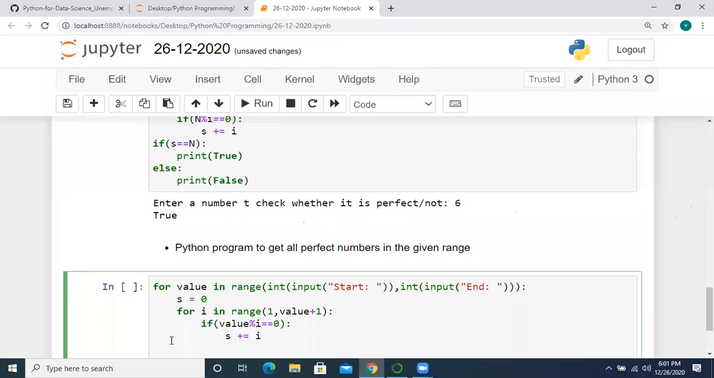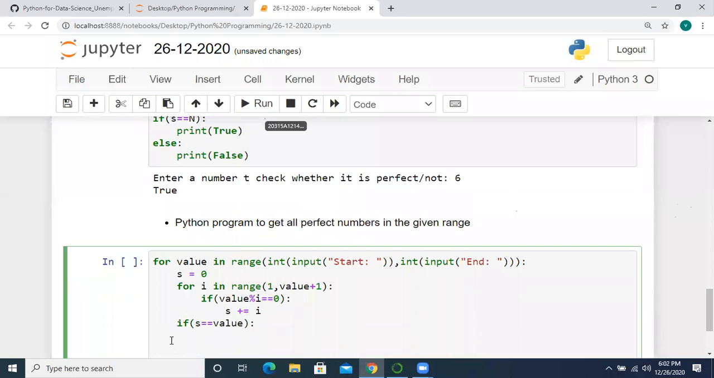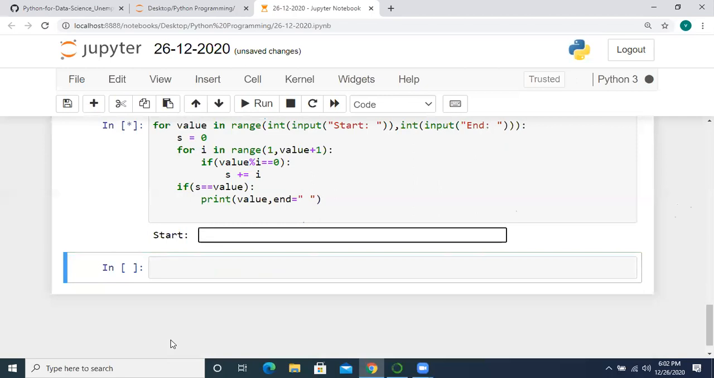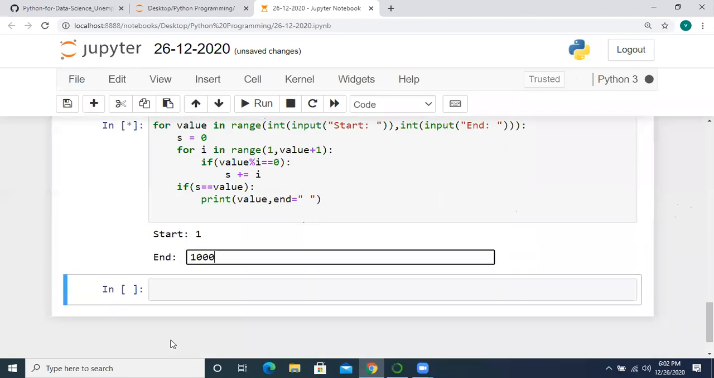So up to here we have completed performing the sum. Now, after exiting from this inner for loop, we have to check the condition: if s is double equal to value or not. If this is equal, we can print that particular number, value, with end equal to space, so that it prints in the same line. Start value as 1 and stop value as 1000.